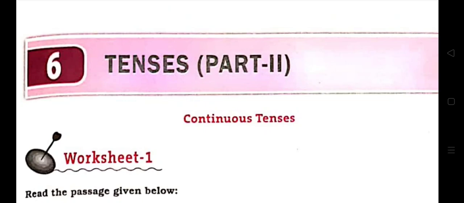Tenses part 2 means continuous tenses. As you know, and as I discussed in my previous videos, all the three tenses, present, past, future, have four kinds. They are simple tense, continuous tense, perfect tense, and perfect continuous tense. Today we will read about continuous tenses in present tense, past tense, and future tense. Okay, children? Let's start then